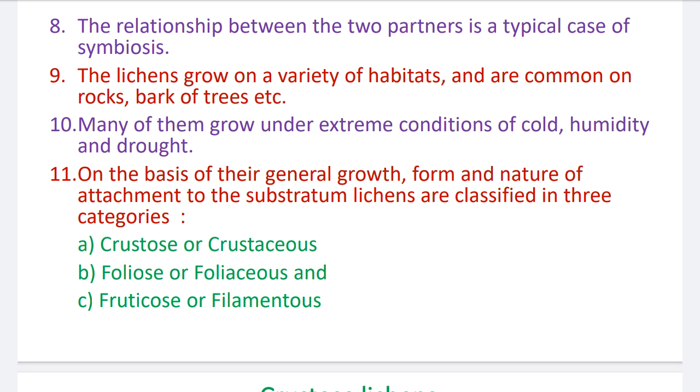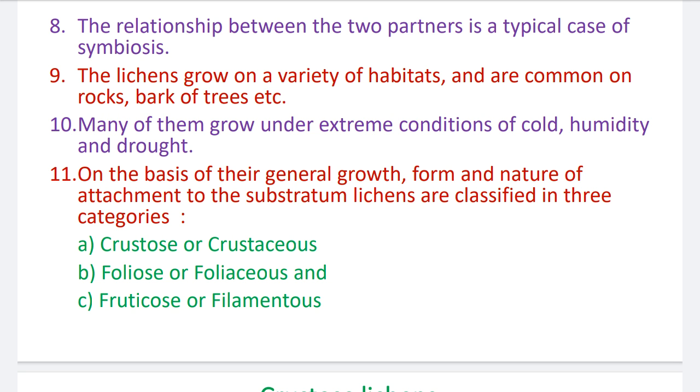Algal members are unicellular, so they require a structural framework or mechanical support to avoid desiccation or drying in adverse environmental conditions. That mechanical support is provided by the fungal partner.